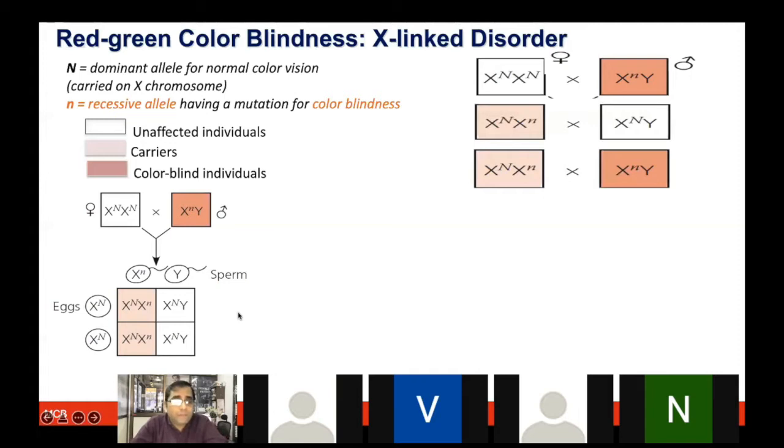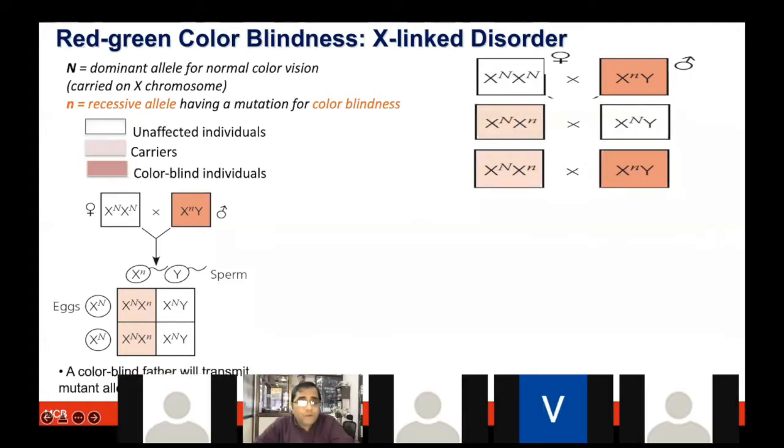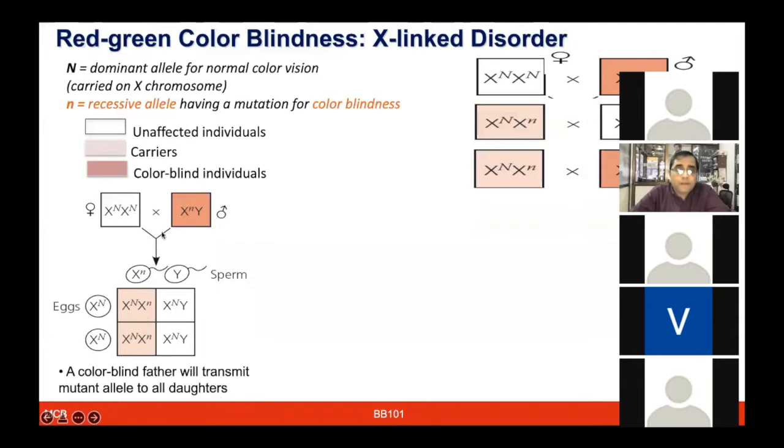But we can actually make some further changes. We can add some more information. For instance, we have a colorblind father. It is going to transmit the characteristic only to the daughters, who are going to be carriers, for example. And then we can create multiple types of situations from these results. All you have to do is make sure that you do the crosses properly based on this information.